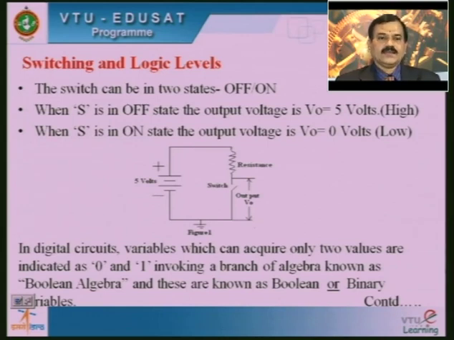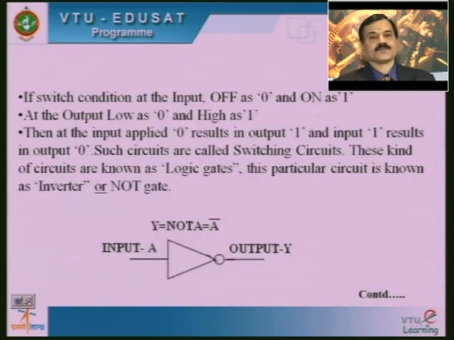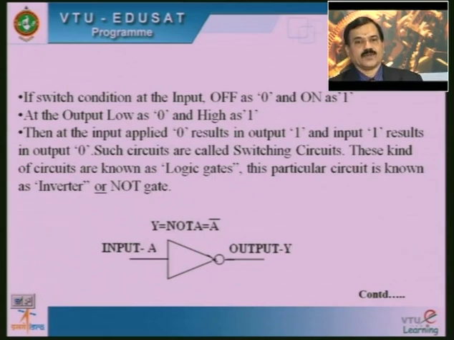In a digital circuit, variables which can take only 2 values are indicated as 0 and 1, invoking a branch of algebra known as Boolean algebra, and these are known as Boolean or binary variables. If switch conditions at the input are off as 0 and on as 1, and at the output low as 0 and high as 1, then an applied input 0 results in output 1 and input 1 results in output 0.